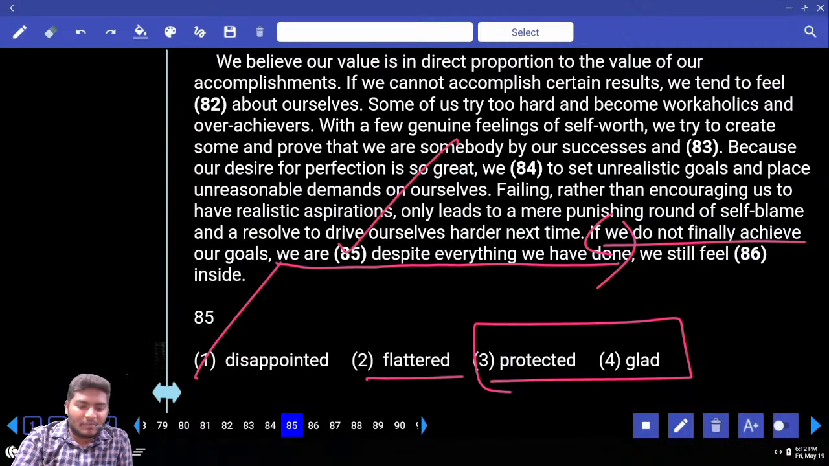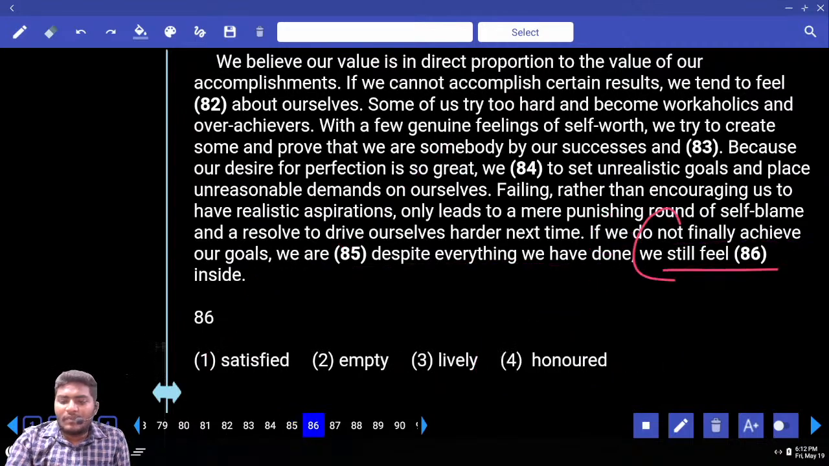We need negative. Move to 86. We still feel dash inside. Do you feel satisfied? I tried well. Do you feel empty? Do you feel lively? Do you feel honored? When you don't get the job, how do you feel? You feel empty inside. Answer comes with 2.